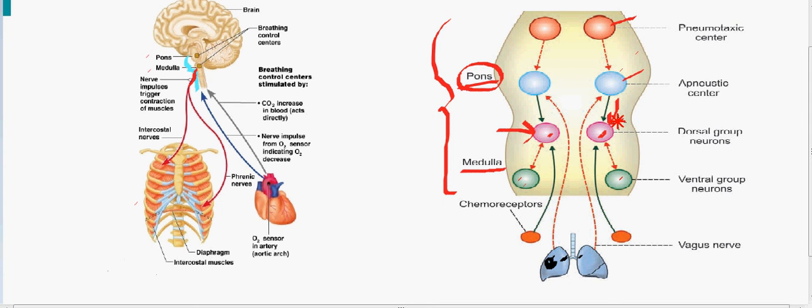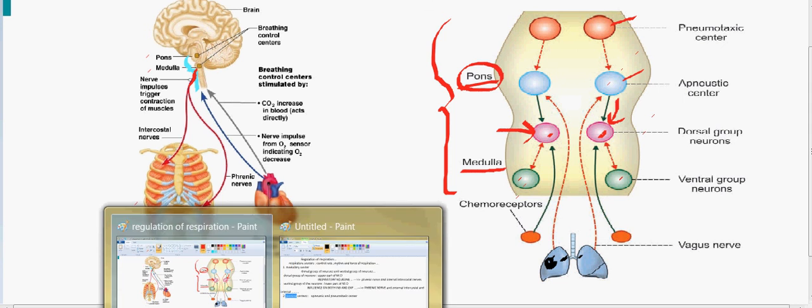And we know that the dorsal group of the neurons participates in the regulation of the inspiratory process. So the apneustic center also participates in the inspiratory process, and its main function is to increase the depth of inspiration.